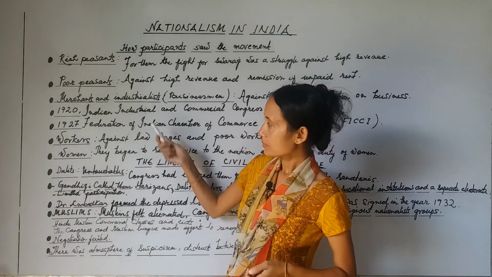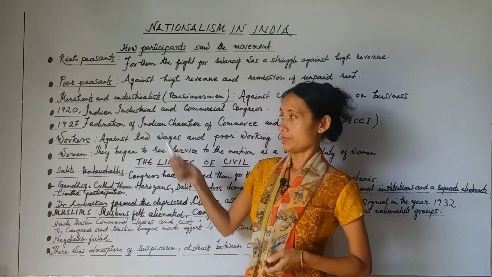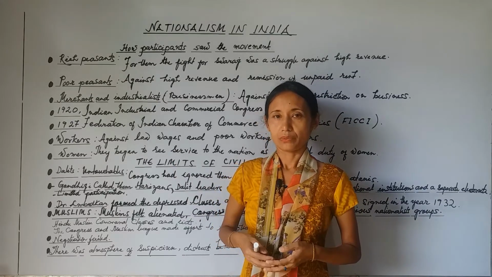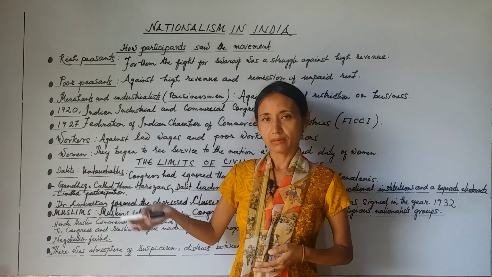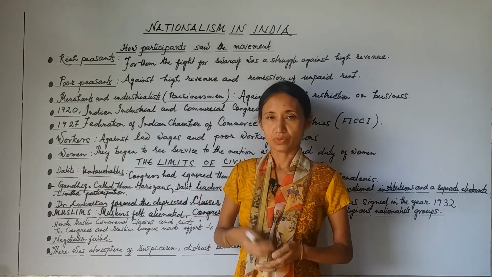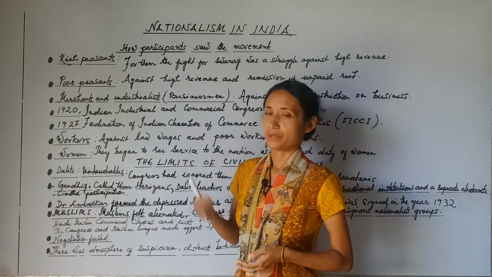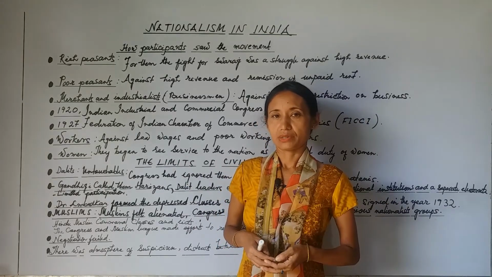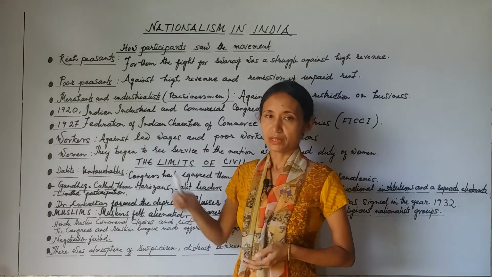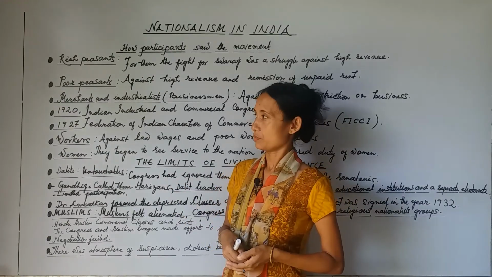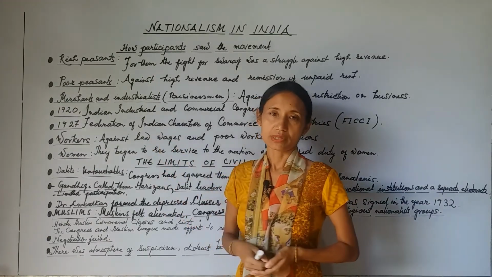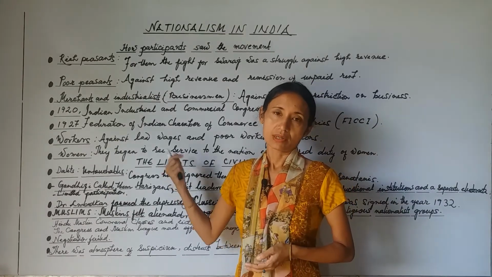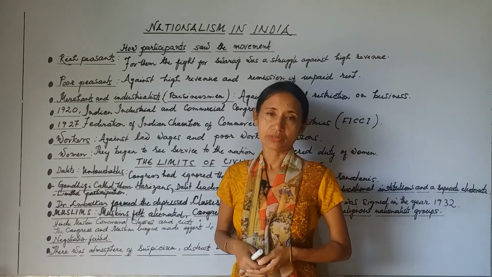Now, but what happened? When the Round Table Conference that was held in London failed, when the negotiation broke down and their demands were not met, they lost their enthusiasm. Not only that, many factors made them lose their enthusiasm towards the civil disobedience movement. One was that the negotiation broke down in London.